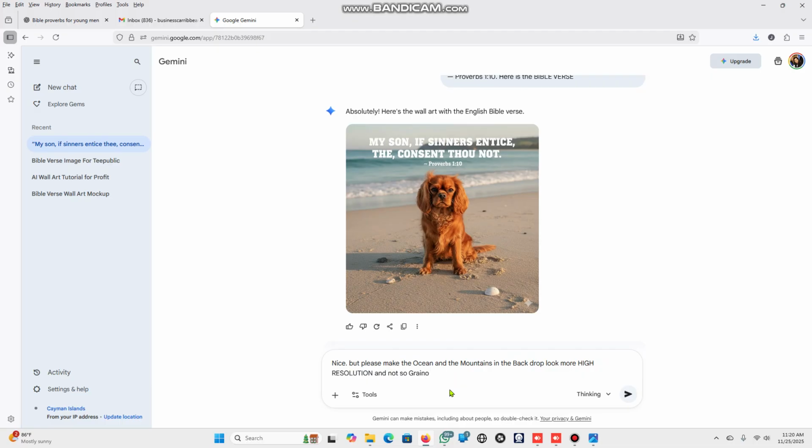Grainy means pixelated, right? So we're giving it instructions of how to even better sharpen the image. And again, we've selected Thinking with 3 Pro, and again, this is all free.